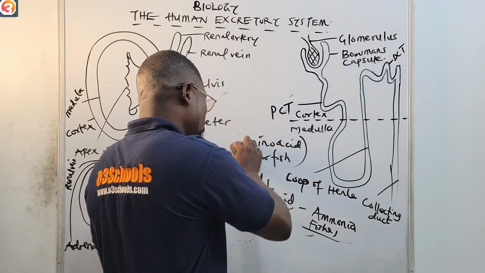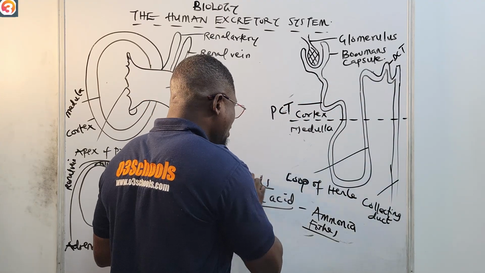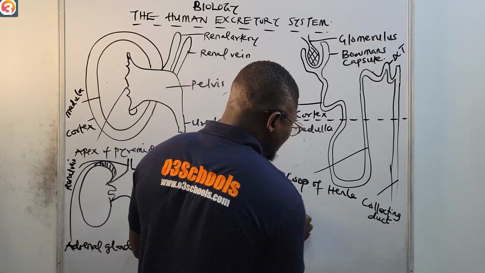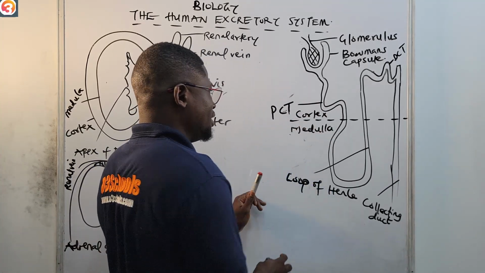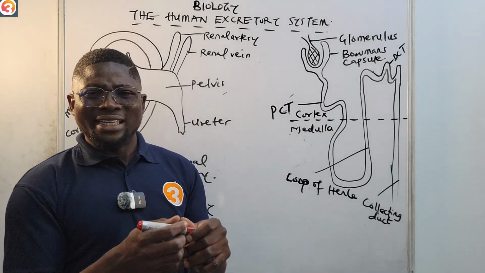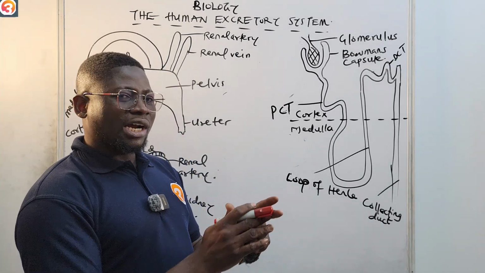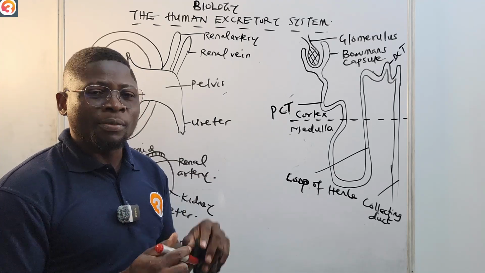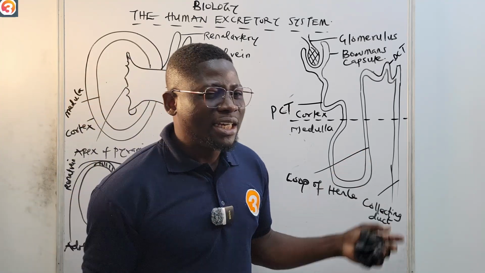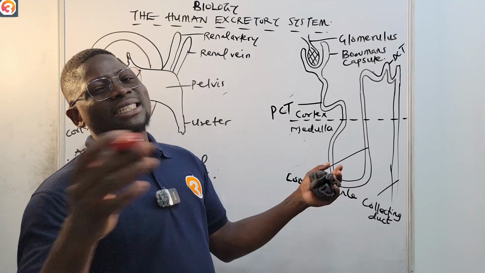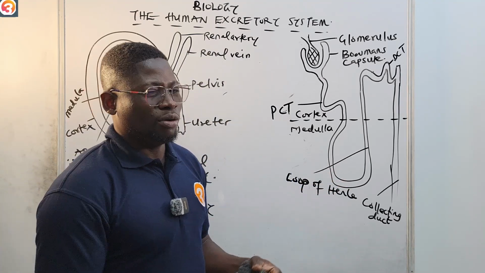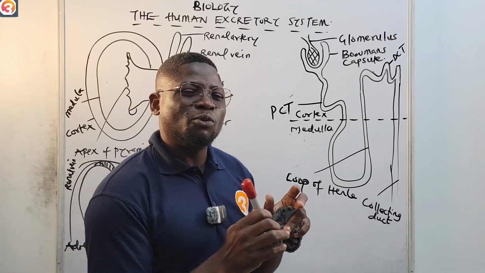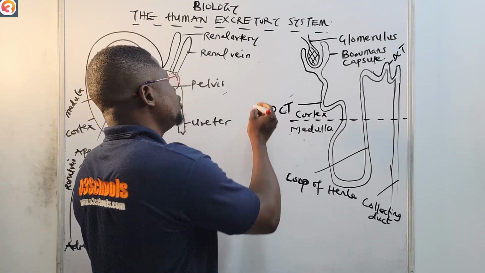Now we have gotten to urea. How is this urea gotten rid of from the body? How does the body expel this urea? Because urea is produced in the liver. But does the liver have that function? Can the liver just evaporate the urea out of the body, or can you just delete it out of the body? It cannot. So there's a system in place that is responsible for expelling this nitrogenous waste called urea.